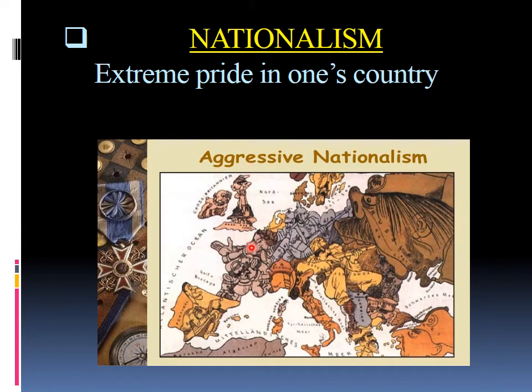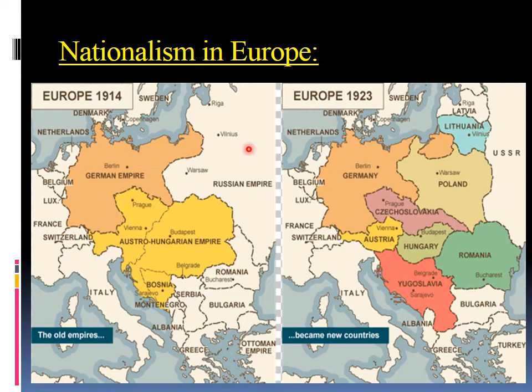And another reason behind this nationalism: you can see here Europe in 1914, that is before the First World War, and Europe in 1923, after the First World War. You can see here the German Empire and the Austro-Hungarian Empire occupied most of the nations. Before the First World War, you also know that an empire is nothing but a large number of nations ruled by a single emperor or a king.